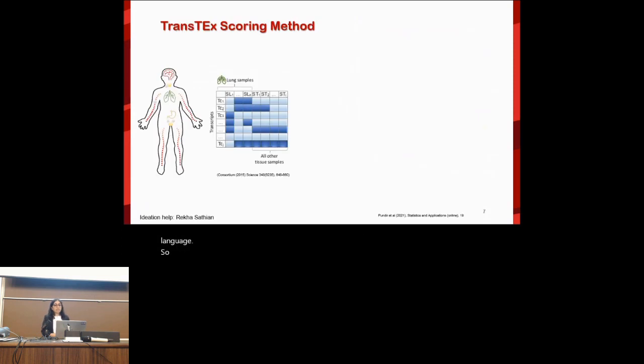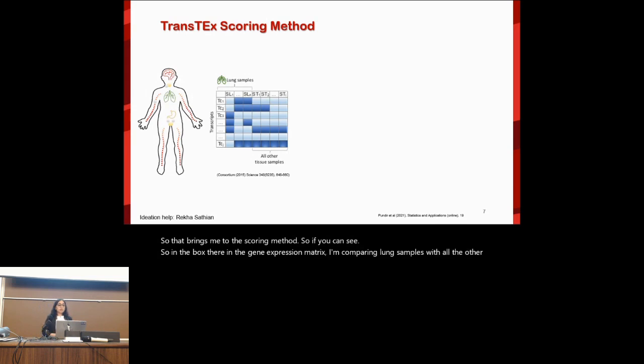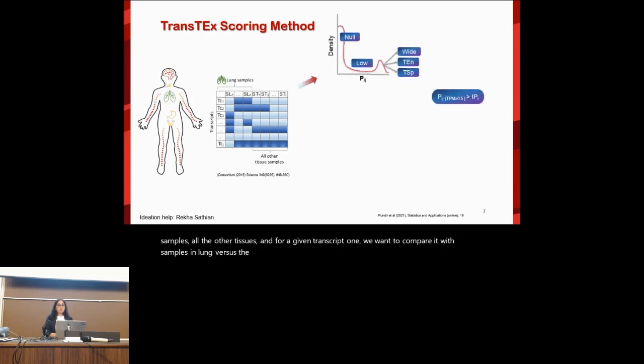So that brings me to the scoring method. In the box there, in the gene expression matrix, I'm comparing lung samples with all the other tissues. For a given transcript one, we want to compare it in lung samples versus the rest. First, we define the probability of the jth transcript being expressed in the ith tissue as Pij, which is the number of samples with an expression value greater than 0.5, which is a threshold used overall, divided by the total number of samples in the ith tissue.